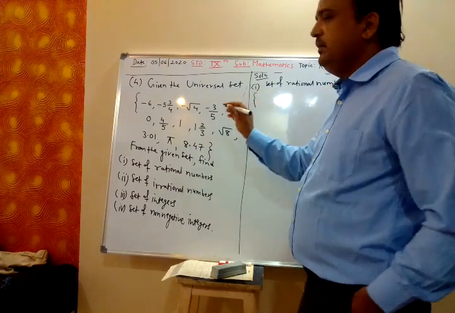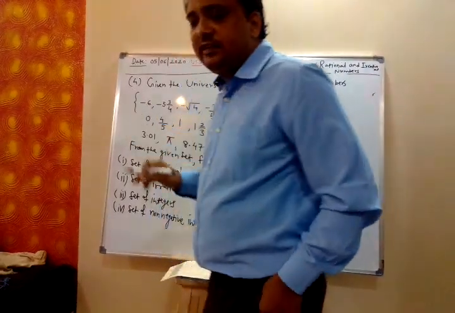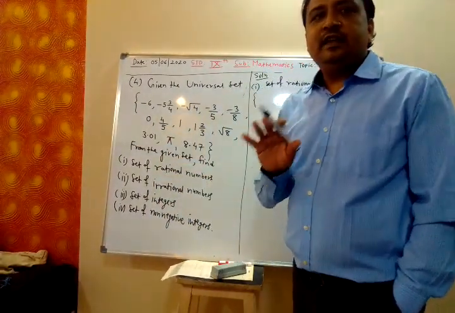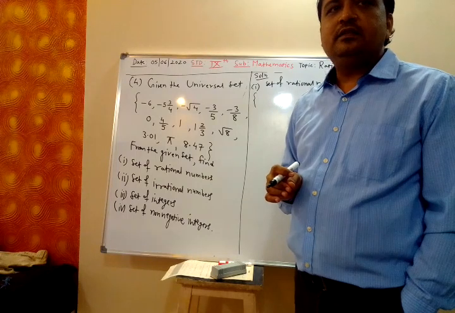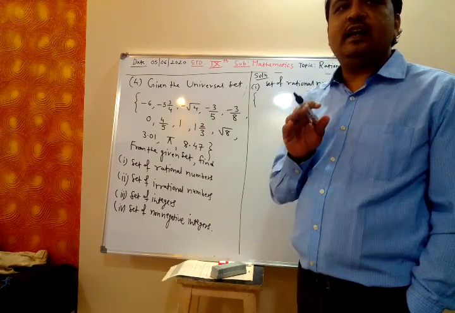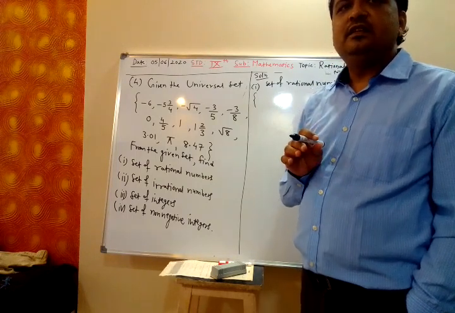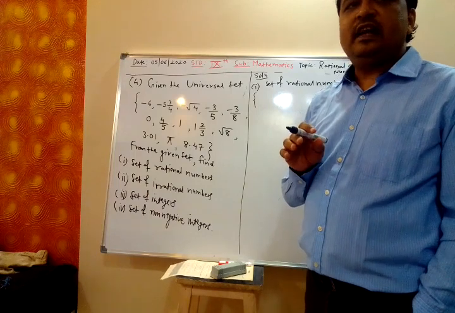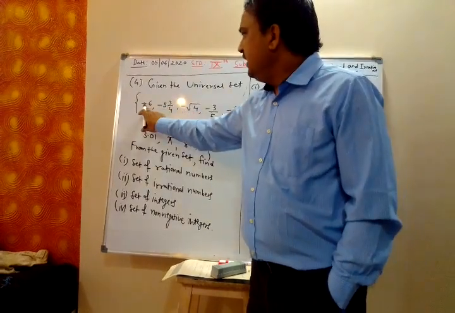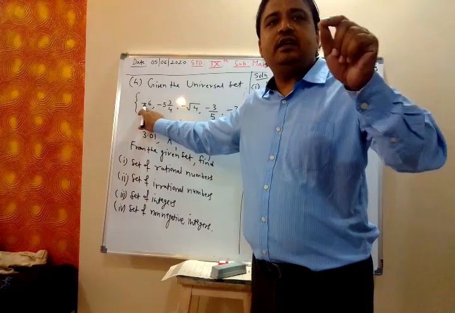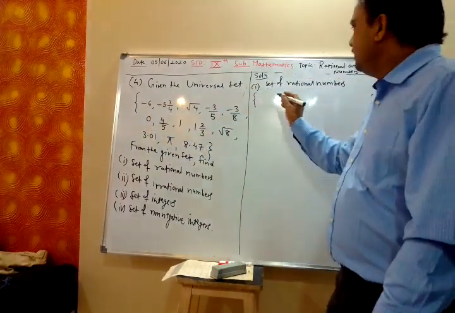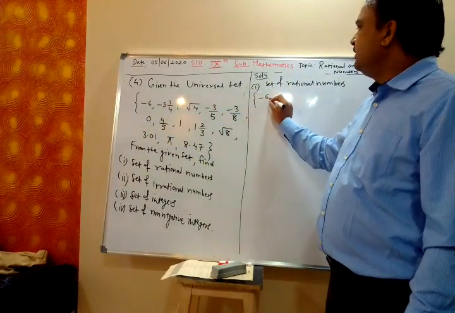Now we have to list the elements from this. Minus 6 is rational, because minus 6 I can write as minus 6 upon 1, P by Q form. So minus 6 is rational.